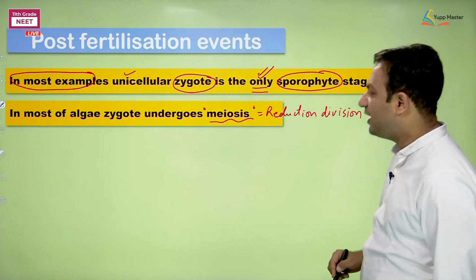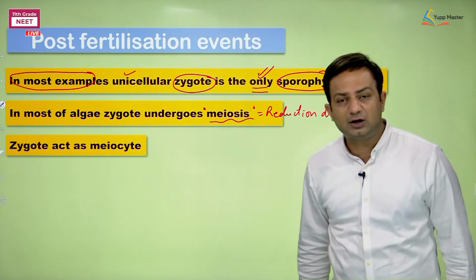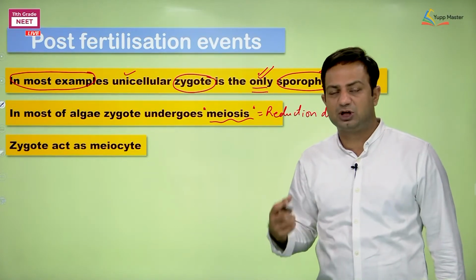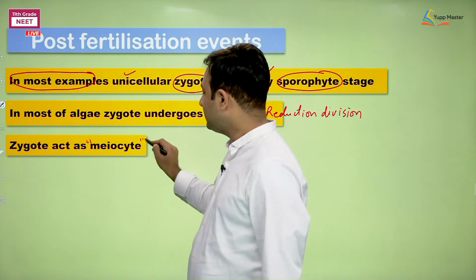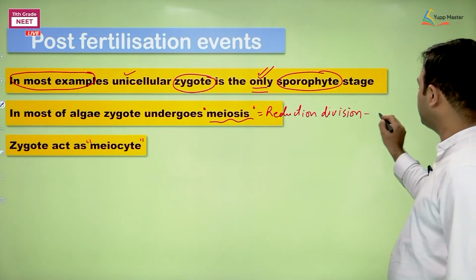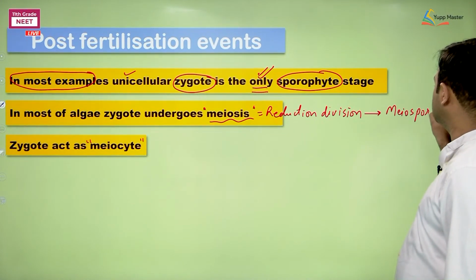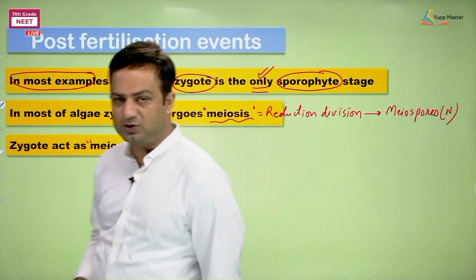And then we are saying a cell which is going to divide meiotically, or the cell which undergoes meiotic division, meiosis, is called a meiocyte. So, when the zygote is undergoing meiosis, in that case it is going to form something which is haploid, and that will be named as meiospores.